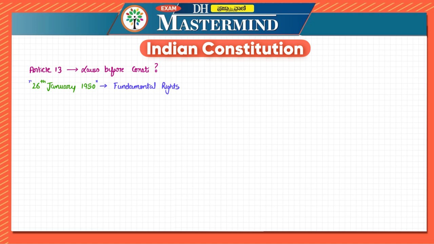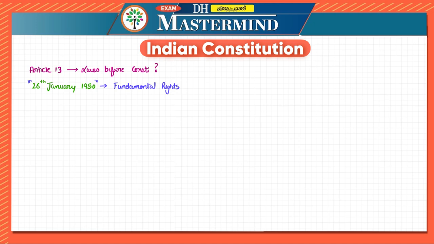Even though it was being drafted and adopted, it came into force on 26th of January 1950, and hence fundamental rights become operative from this particular date only. Because of that, we are speaking about the laws which were before that. Now, what are pre-constitutional laws? That is, the laws before the existence of the Constitution, which must provide compatibility with the fundamental rights.